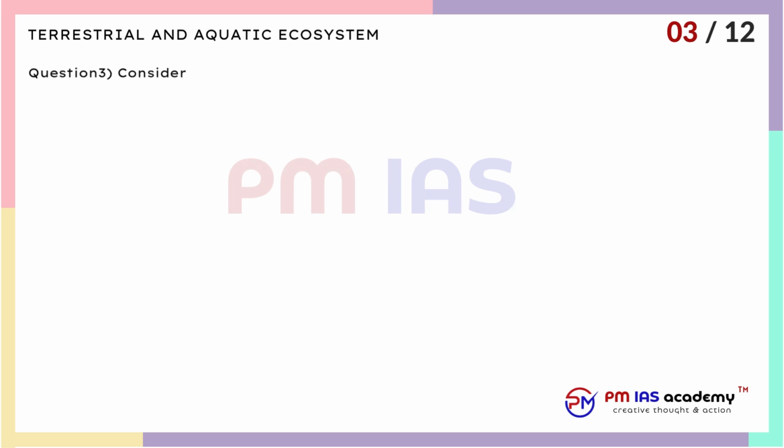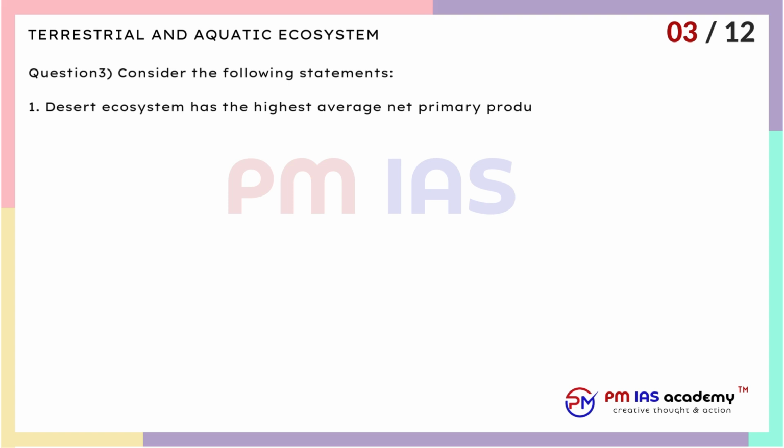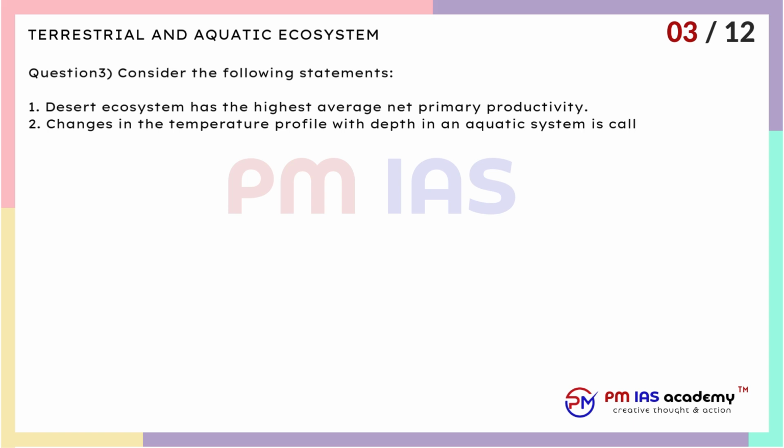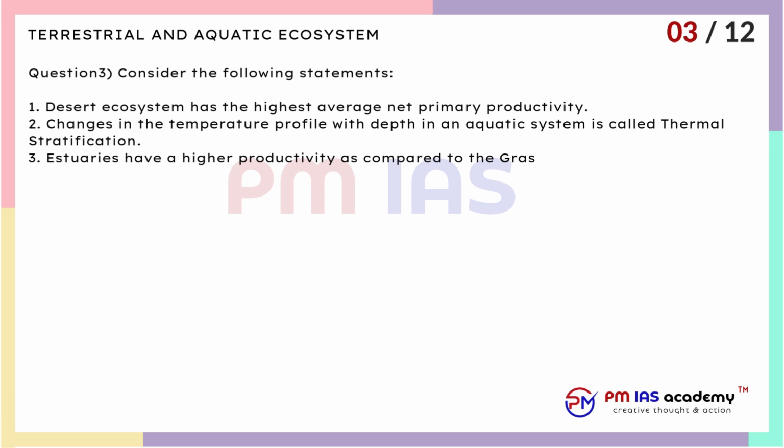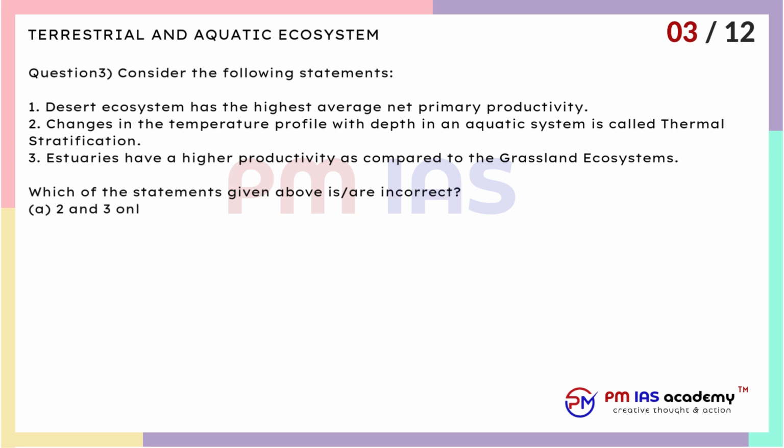Question 3. Consider the following statements. 1. Desert ecosystem has the highest average net primary productivity. 2. Changes in the temperature profile with depth in an aquatic system is called thermal stratification. 3. Estuaries have a higher productivity as compared to the grassland ecosystems. Which of the statements given above are incorrect? A. 2 and 3 only. B. 1 only. C. 1 and 3 only. D. All of the above.